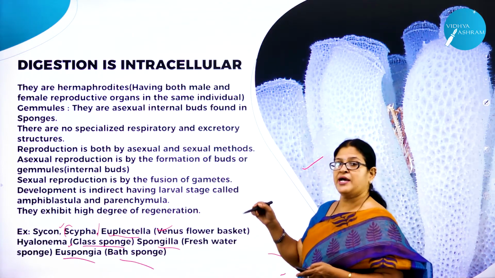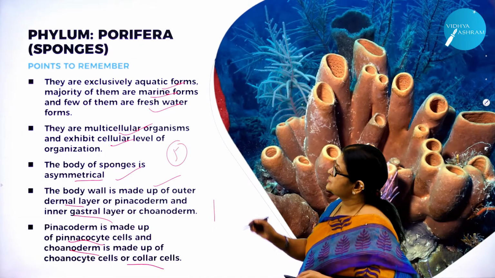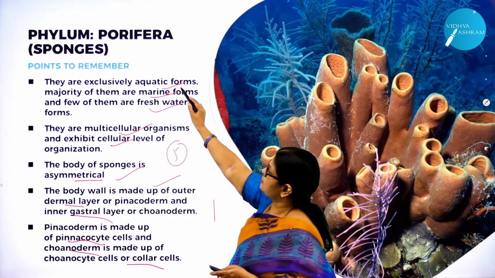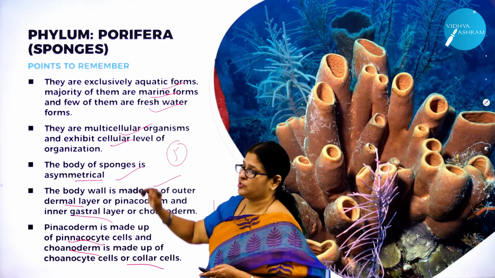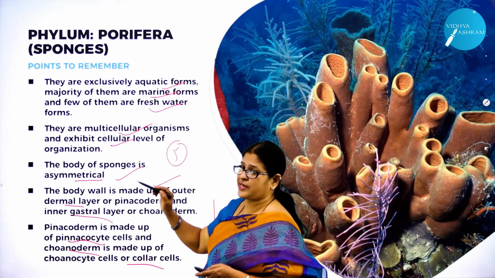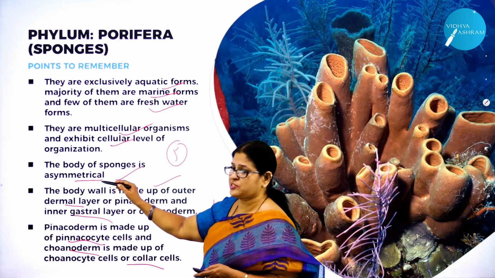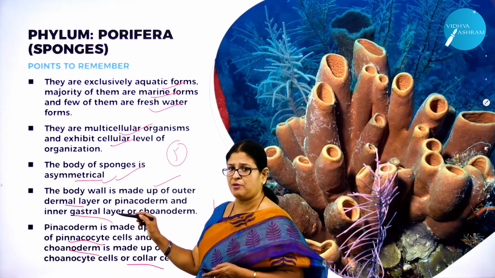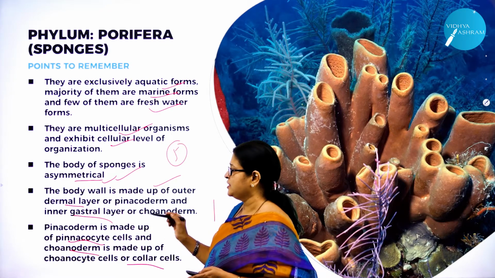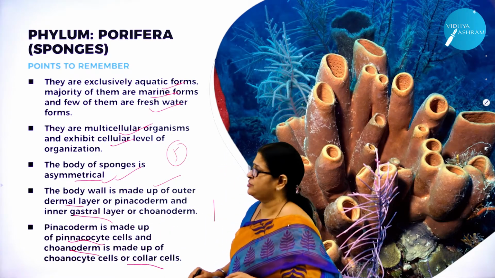So once again, I think we'll just go through the characteristic features. So they are what? Exclusively aquatic forms. Majority of them are marine forms, and a few are freshwater forms. They are multicellular organisms. Exhibit what? Cellular level of organization. The body of sponges is asymmetrical, and the body wall is made up of an outer layer called pinacoderm, made up of pinacocytes. Then the inner layer, the gastral layer, made up of choanoderm, made up of choanocytes.